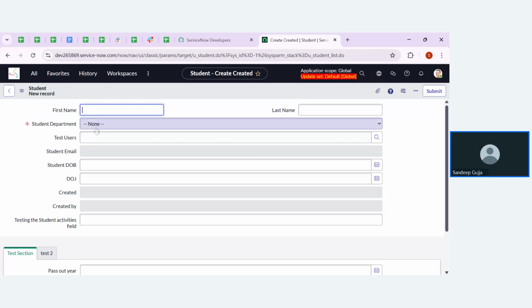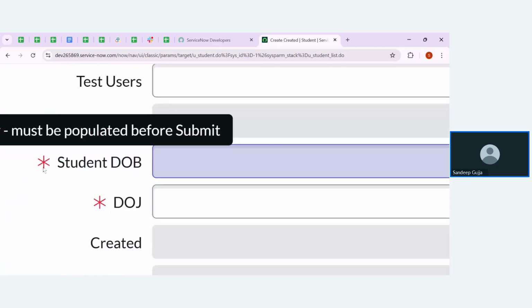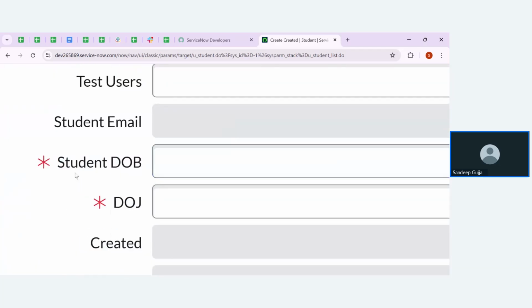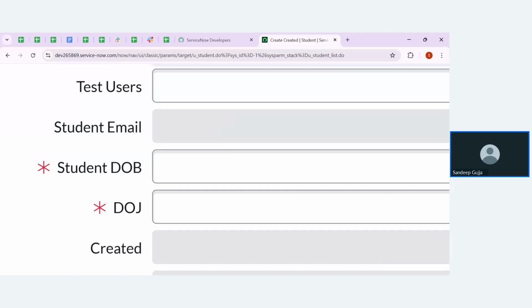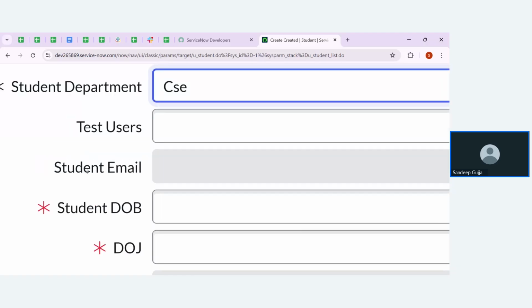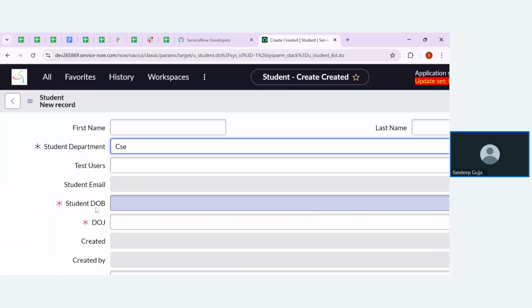Okay. Now let me show you the result. If I keep the student department as CSC, then automatically student date of birth as well as student date of joining become mandatory fields.